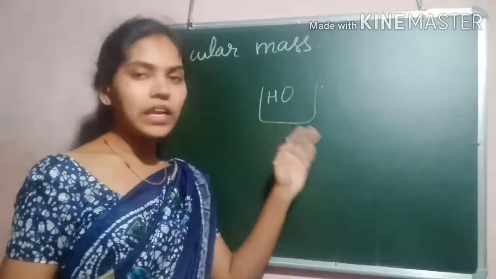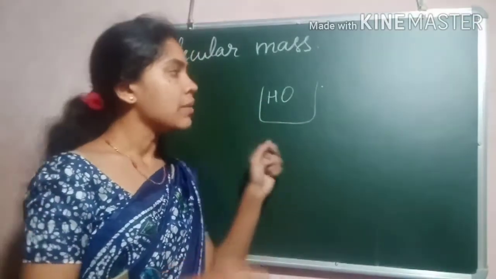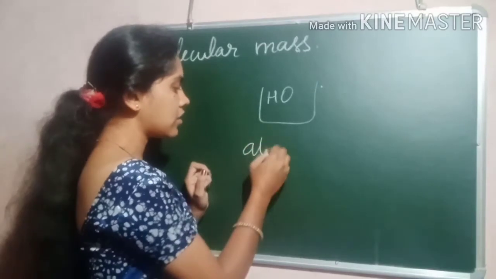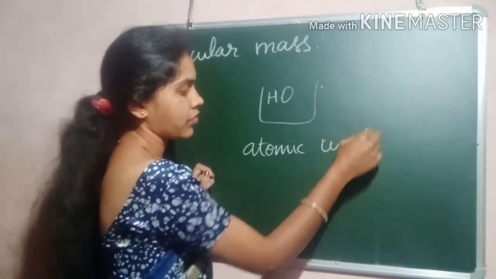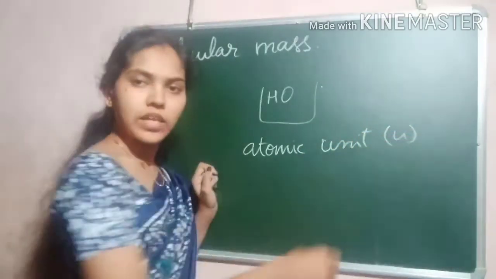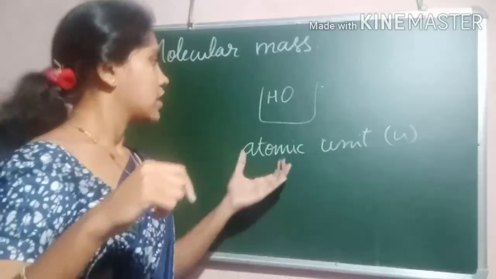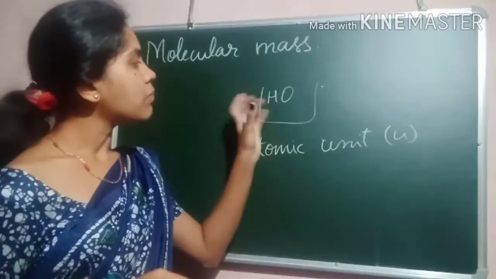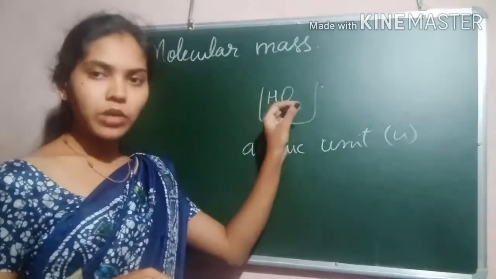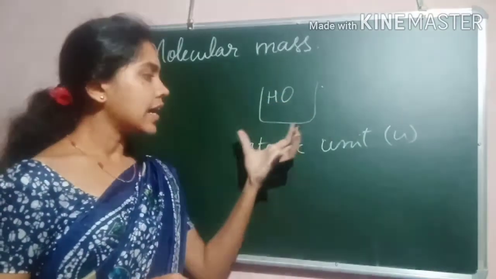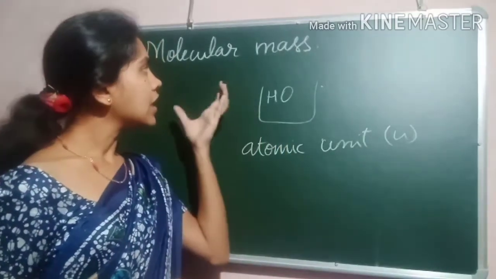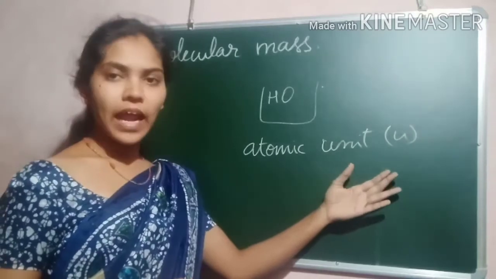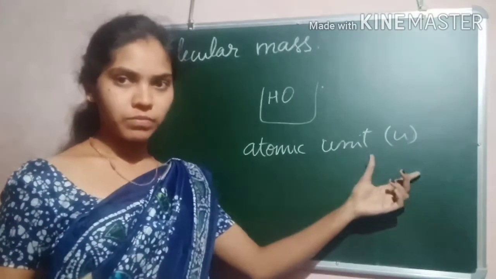Therefore it is relatively measured in atomic unit, that is u. Got it? Since it is a sum of all the atoms of the molecule in a given substance, the molecular mass is relatively expressed in atomic unit, that is u. Got it? I will solve a few problems from your textbook.